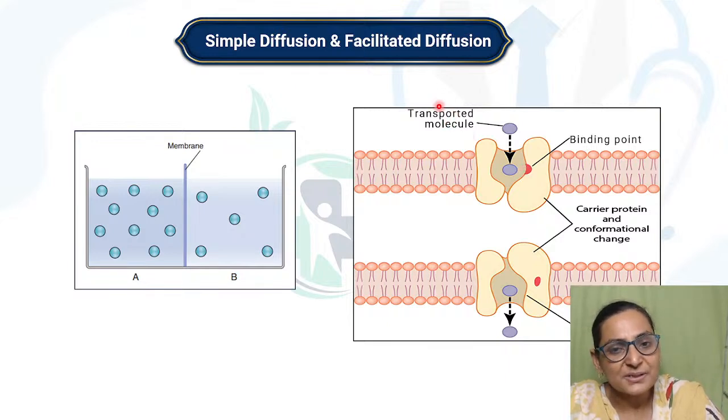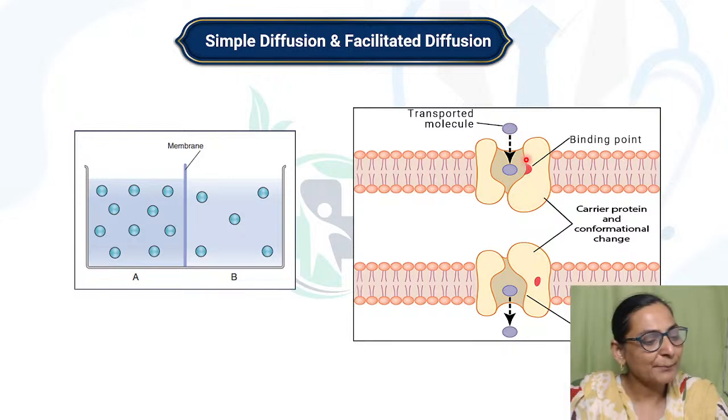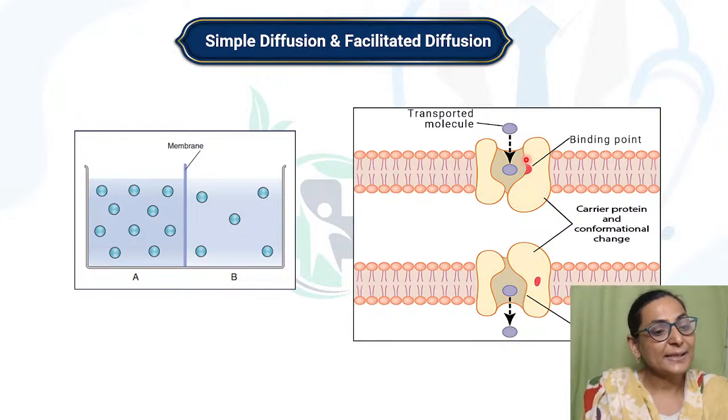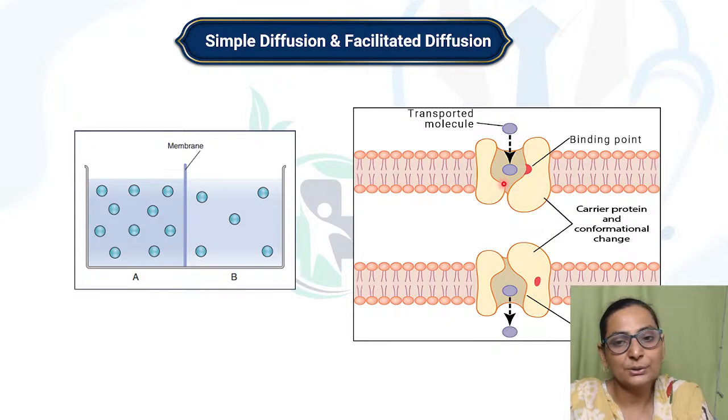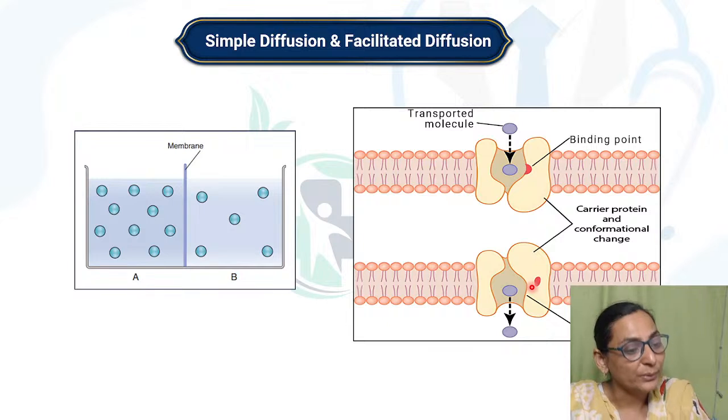Now as the substance that is going to be transported binds on this site, what happens? There occurs a conformational change in the carrier protein. I hope you are able to appreciate the conformational change. Just look at the shape of the protein when the substance was not bound, and how the shape of the protein becomes when the substance gets bound.